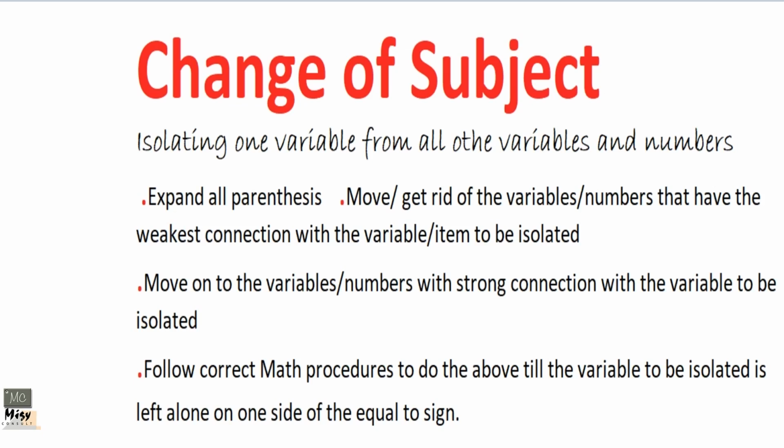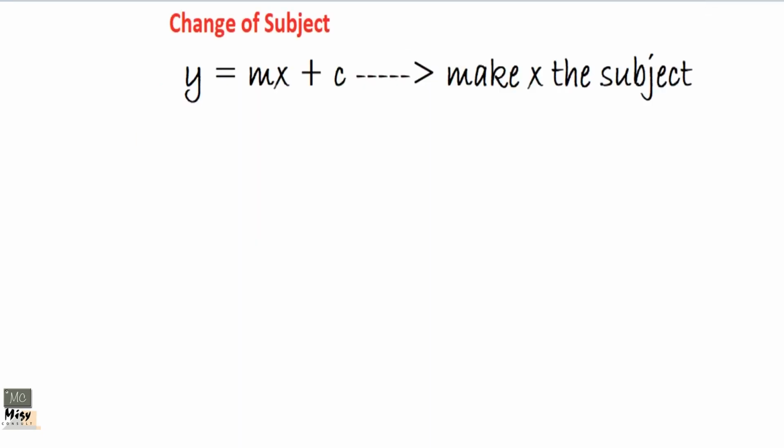Okay, so we continue. This is our first example of change of subject. It says: make x the subject of the equation given, and this equation will be familiar. It is y equals mx plus c. That is the equation of a straight line. But this time around, maybe we are given all the values and we only need x. Maybe we don't know the x value, so you are going to rearrange everything to get x standing alone.